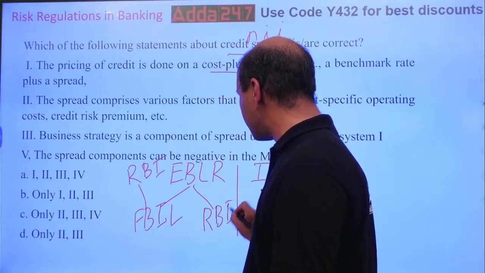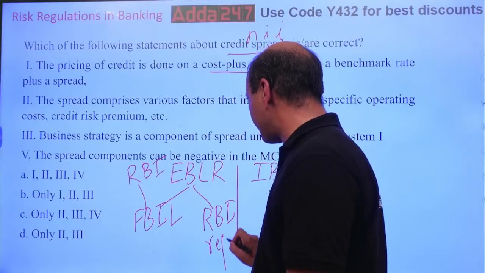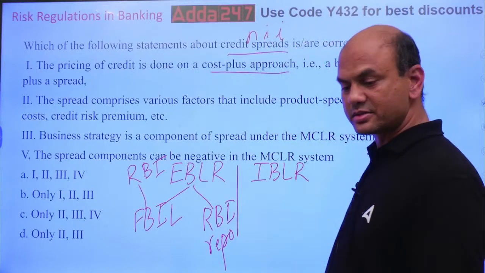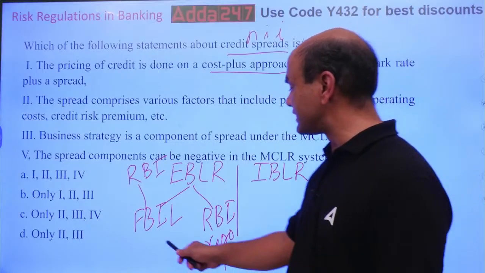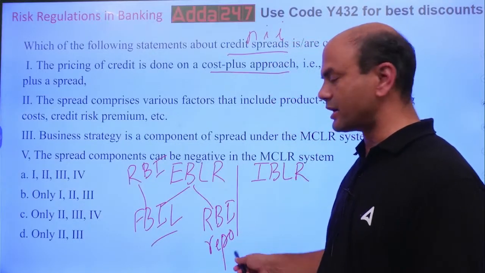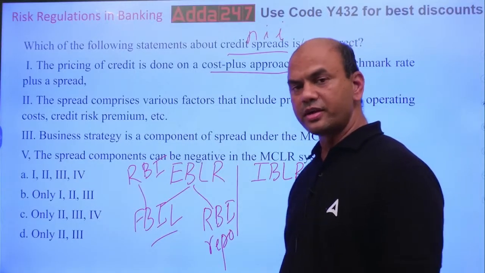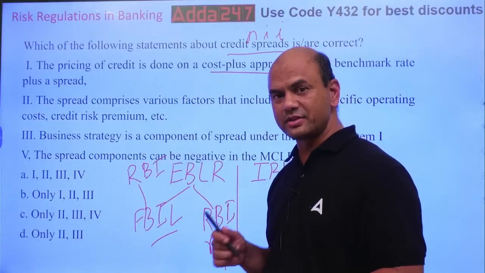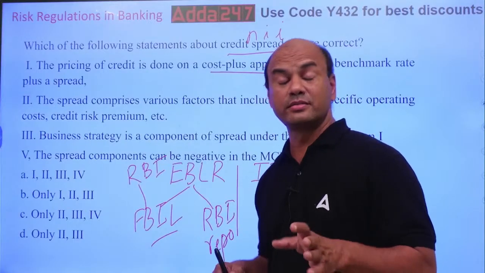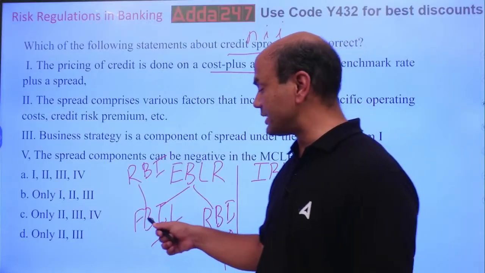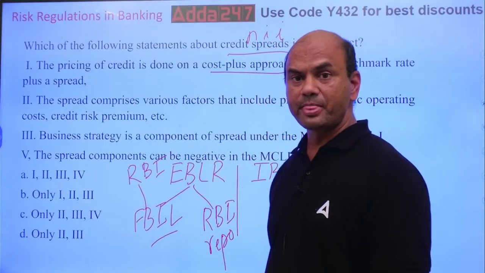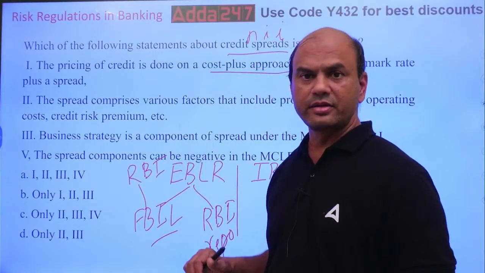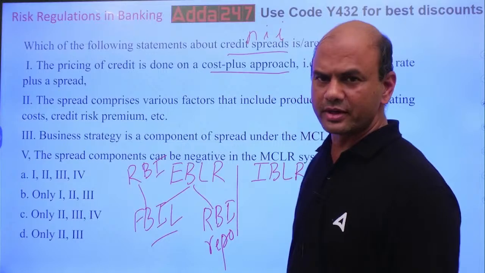RBI gives the repo rate, right? RBI gives the repo rate. So these are the external benchmarks. One is this FBIL and second is this RBI. Kindly note, this question comes in exam. FBIL, Financial Benchmark India Private Limited. So these are the two benchmarks, FBIL rate and RBI rate. More on this later in module C you are having it.